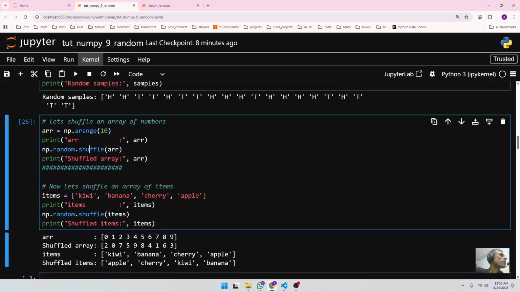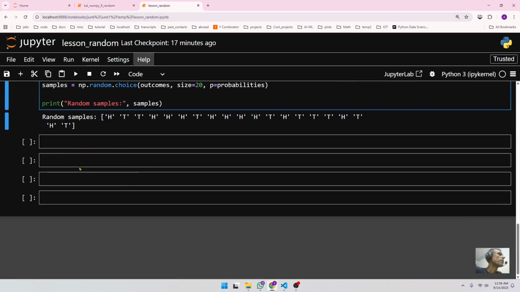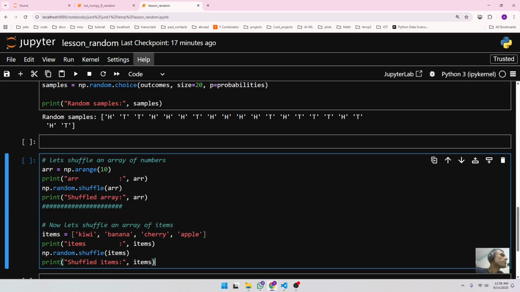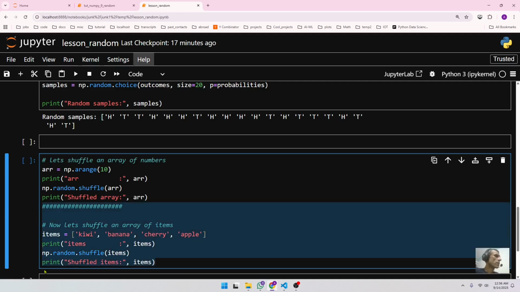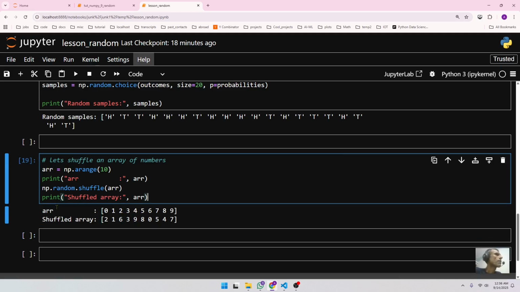All right, let's shuffle an array of numbers. You don't want to generate random numbers, you want to just shuffle. Well, you can do that too. So let me just remove this. Let's shuffle an array of numbers. So array is np.arange of a number, and then I print my array right there. It prints out my array, and then I shuffle them. The way you shuffle, you call np.random.shuffle. You call this inbuilt method shuffle, and you pass in the array, and then I print my array again. As you can see, after I print my array, every number has been shuffled. So this way you can generate a shuffled array of numbers.